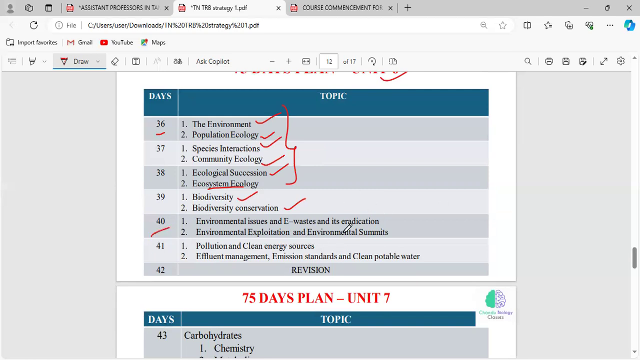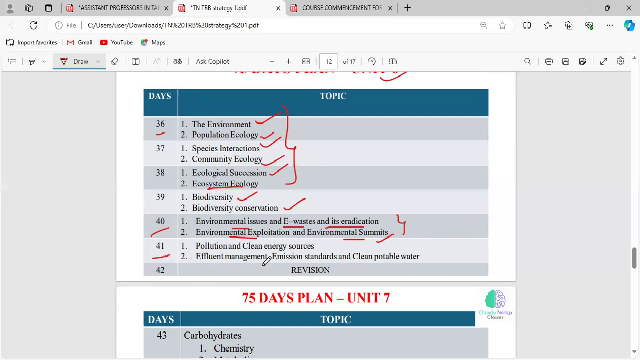And day 40 is somewhat related to environmental pollution. What are all the issues we are facing in the environment, what is e-waste, and how can we eradicate this e-waste, and what is environmental exploitation? In the name of development, we are exploiting the environment much. So what are all the summits that have been signed regarding the environment? These are important things you have to read about.